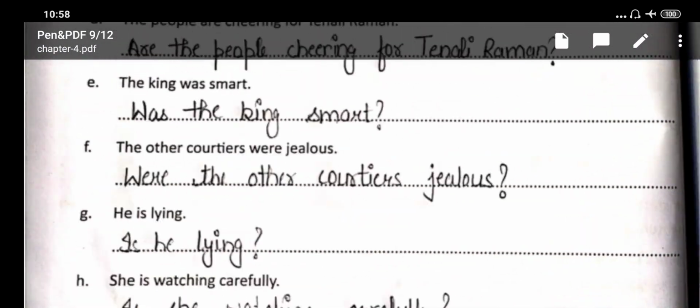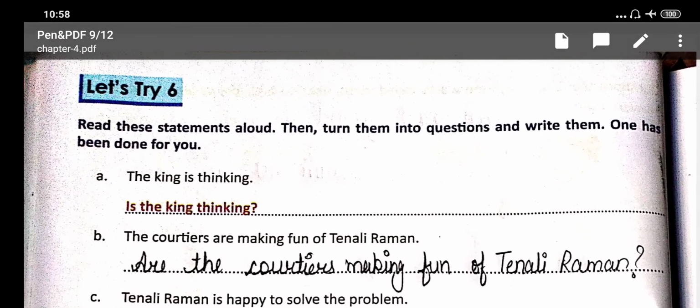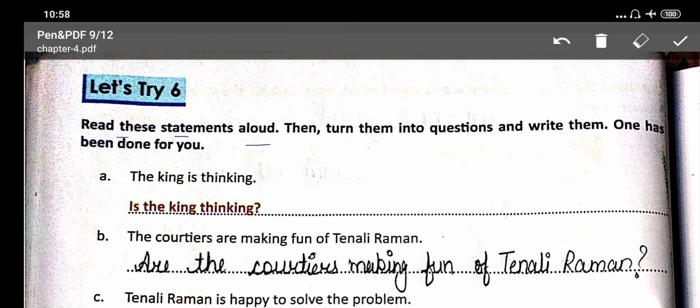Now come to let's try 6. Read these statements aloud, then turn them into questions and write them. One has been done for you. As you can see, the king is thinking. Is the king thinking? Here you have to make a question from this sentence. To make a question, you have to move the helping verb is to the beginning of the sentence. Then it is a question. Is the king thinking?